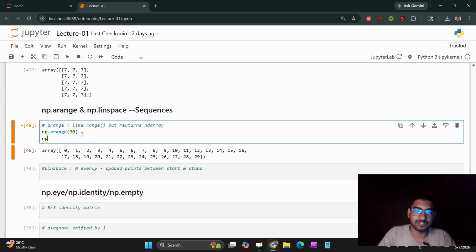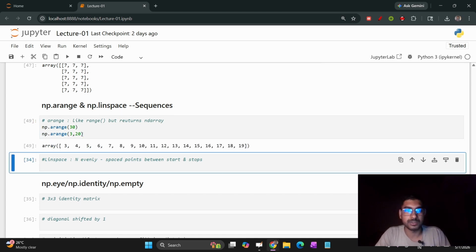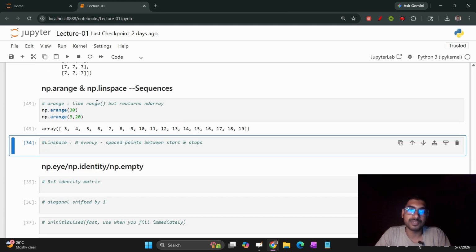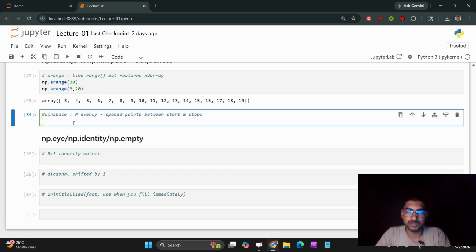Let me show you, if I write 3 comma 20. Now what it will give, you can see here, from 3 as a starting point to 19, because 20 is exclusive, as it is also in the range function. So this is what the range function does. Now we have the linspace function. Let me show you what the linspace function does. We have an example, and with an example we will learn it.